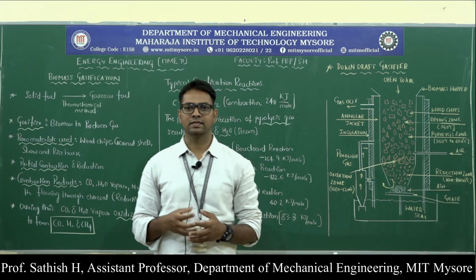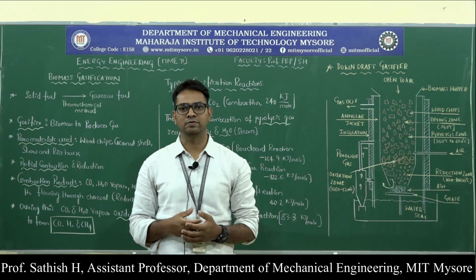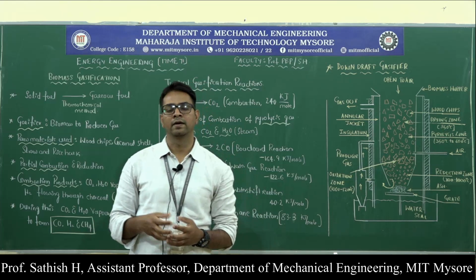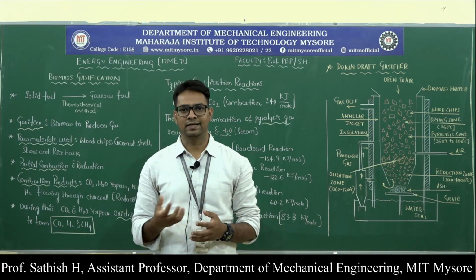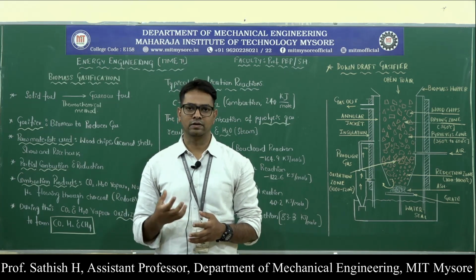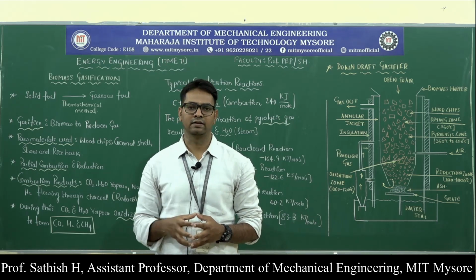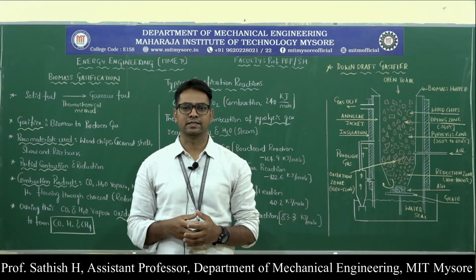Later we will discuss the different types of gasification process. Basically there are three types: a downward draft gasifier, an upward draft gasifier, and a cross draft gasifier. With the help of a sketch we will discuss that.